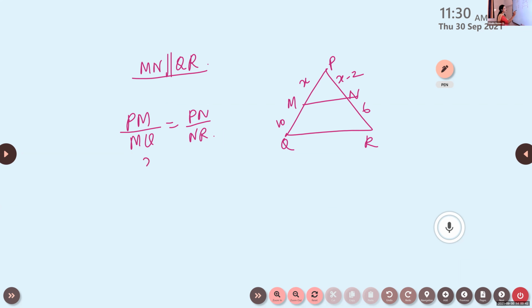So x by 10 is equal to x minus 2 by 6. Listen here, children. Both denominators are even numbers, so we can cancel by 2. Like this, you practice it. 5x minus 10. Then find out what is x. It is 5. Yes, correct. It is 5.